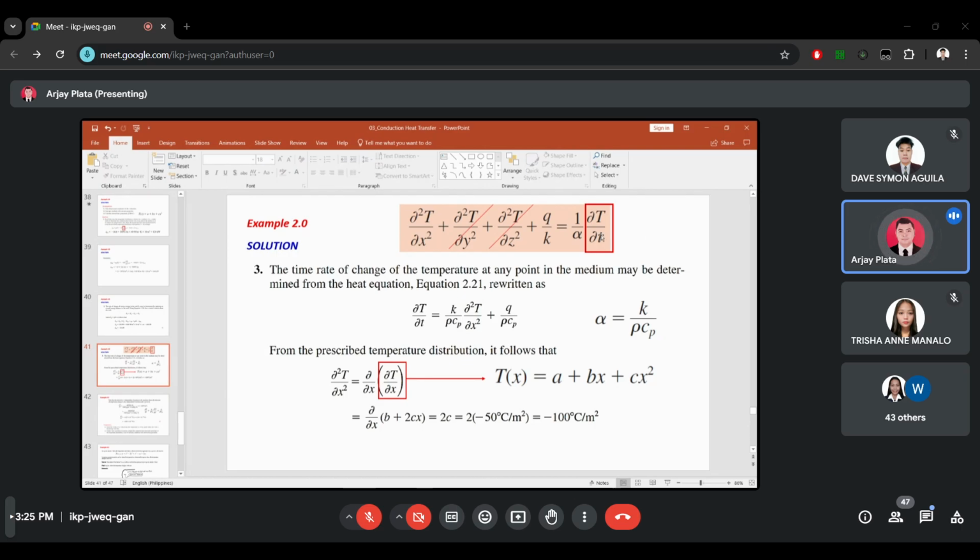Okay, so going back, this equation can be rewritten as this one. So we have to calculate the value of the partial derivative of T with respect to x.